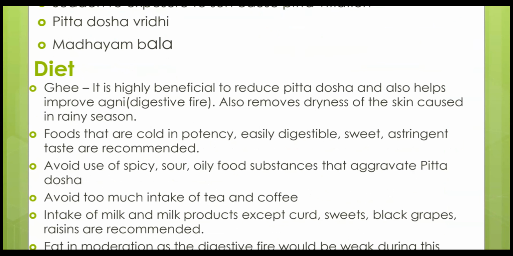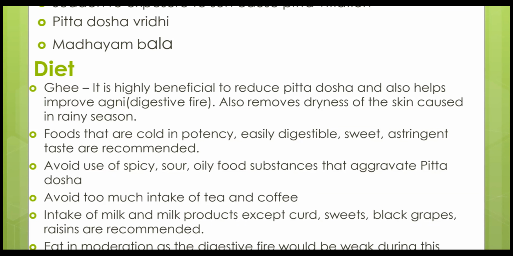Yajnas or homas. When they put a spoon of ghee into the fire, what happens? The fire takes a bigger form. That means it becomes more, what can I say? Yes, intense, more intense. Similarly, the agni inside our body also increases.